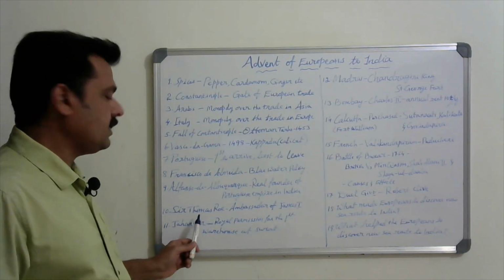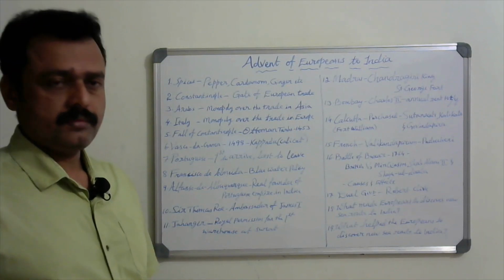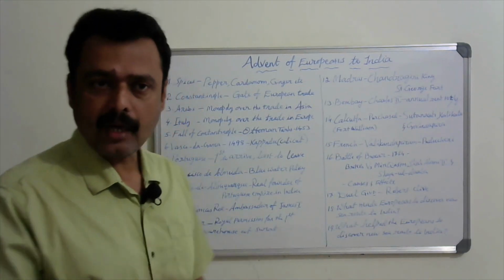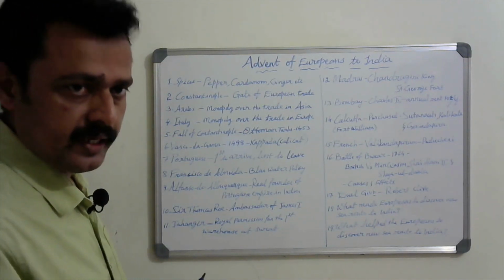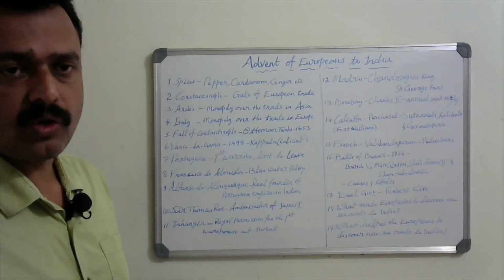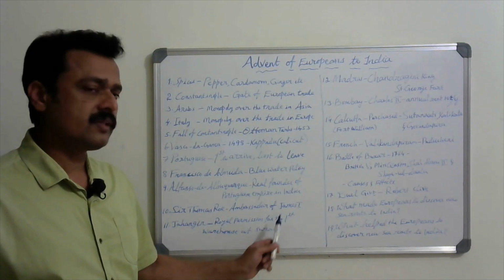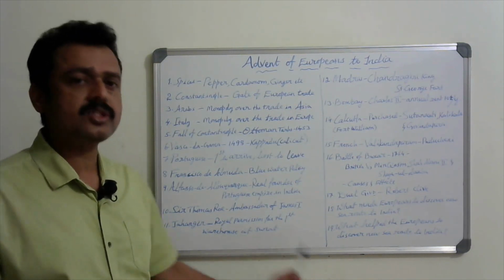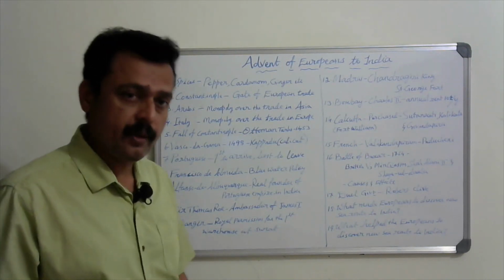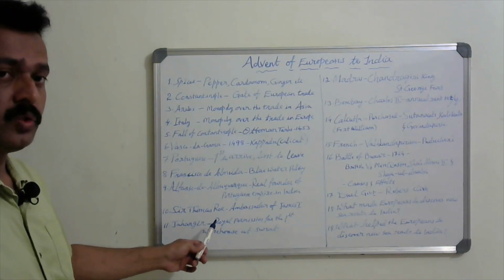Among the English, Sir Thomas Roe was the ambassador of James I. As an ambassador of James I, he came to India to the court of Jahangir, and he secured royal permission for the first warehouse at Surat. They opened the first warehouse at Surat. Who gave permission? Jahangir. Who was the ambassador? Sir Thomas Roe.